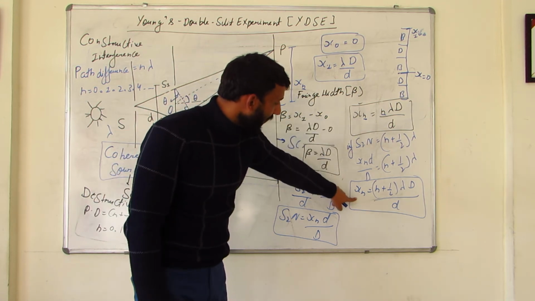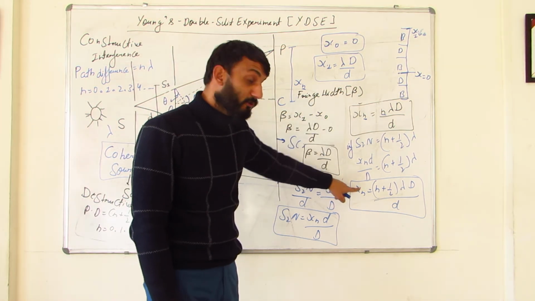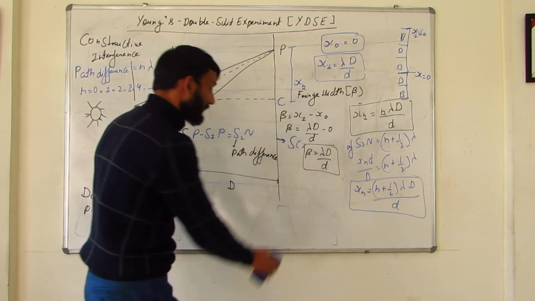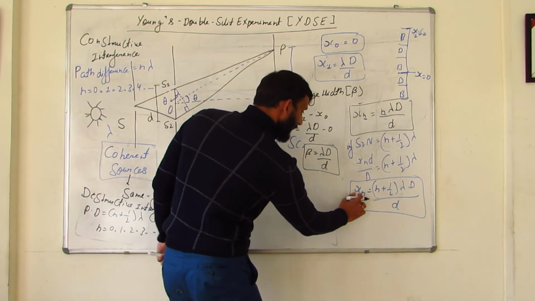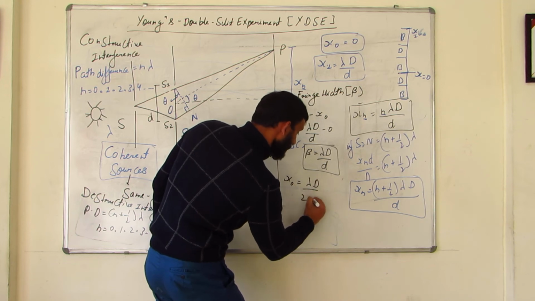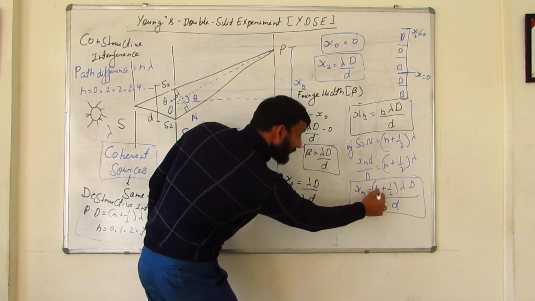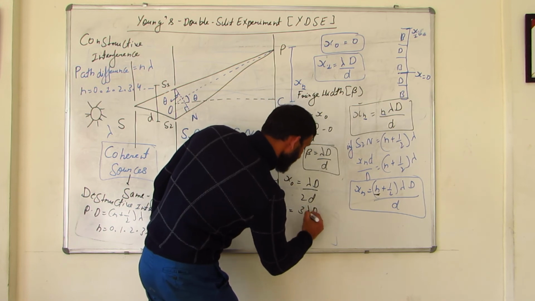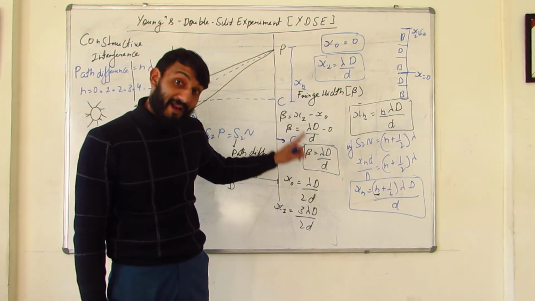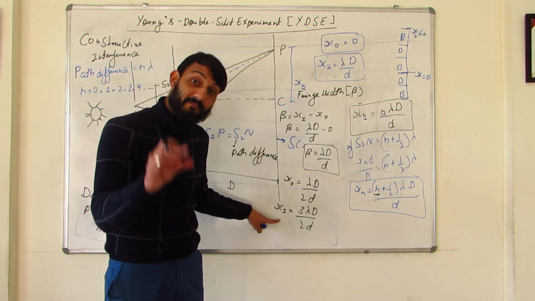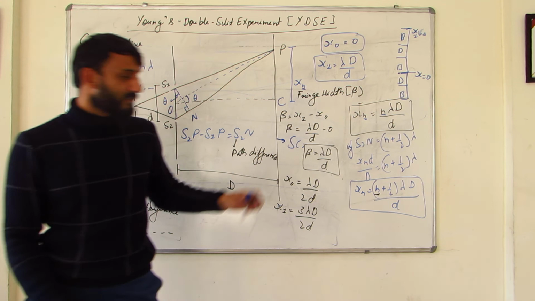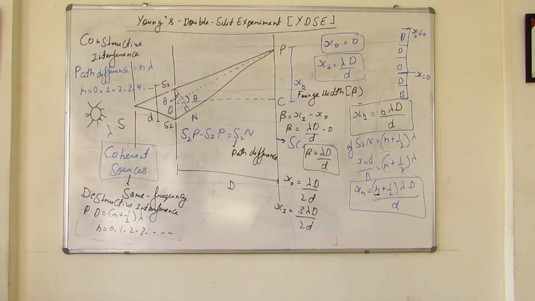Similarly, you can calculate it for bright also. And let me tell you that it would come same. So that would be your task to calculate. How do we calculate? I'll give you a hint. If I put 0 here, it will be x0, it will be lambda d by 2d. And if I put 1 over here, it will be 3 lambda d upon 2d. Now you subtract x1 minus x0, that will give you the fringe width for bright, because these are the dark bands and in between them would be the bright. So that will give you the fringe width, and this will come the same, that is beta is equals to lambda d by d. Right?